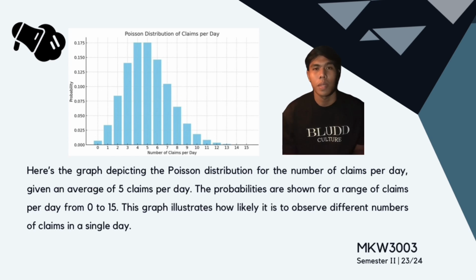Now, here is the graph depicting the Poisson distribution for the number of claims per day. Given an average of 5 claims per day, the probabilities are shown for a range of claims per day from 0 to 15. This graph illustrates how likely it is to observe different numbers of claims in a single day.